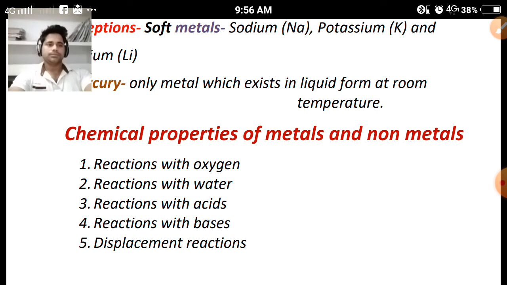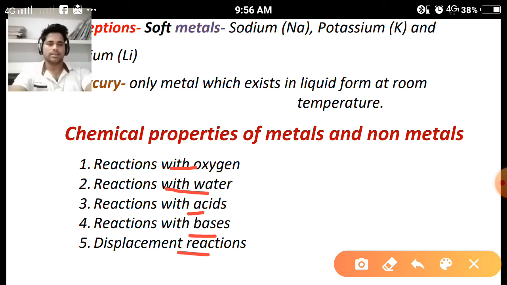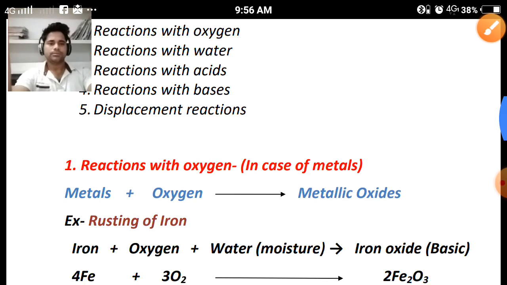First, reactions of metals and non-metals with oxygen, reactions of metals and non-metals with water, reactions of metals and non-metals with acids, reactions of metals and non-metals with bases, and displacement reaction in case of metals. So one by one we take all properties.